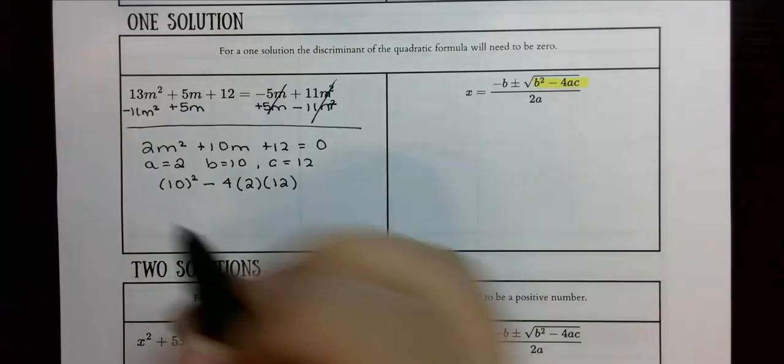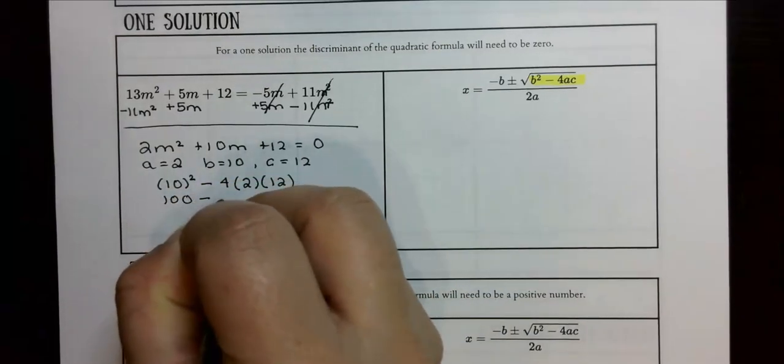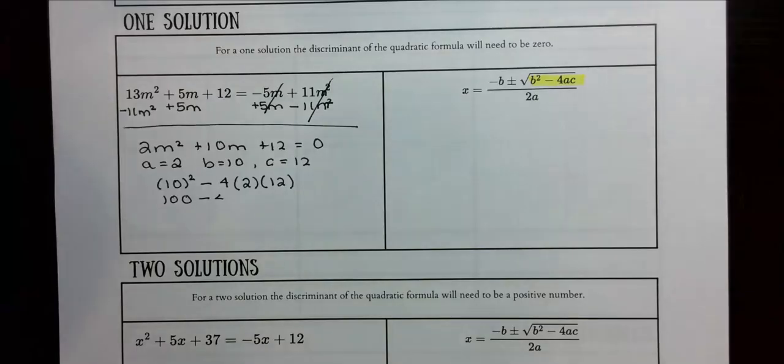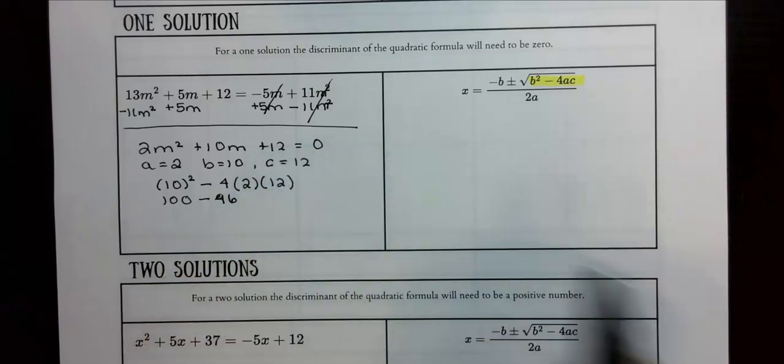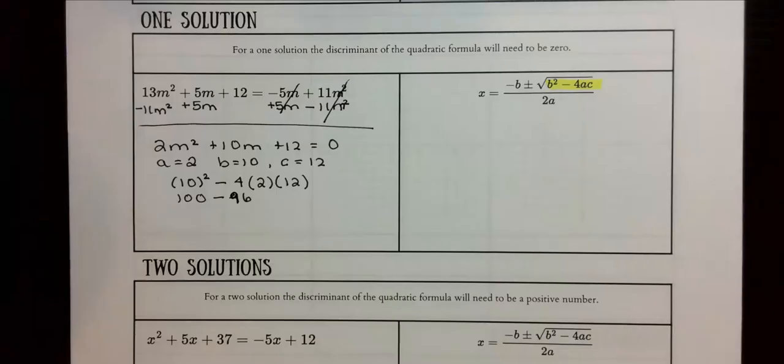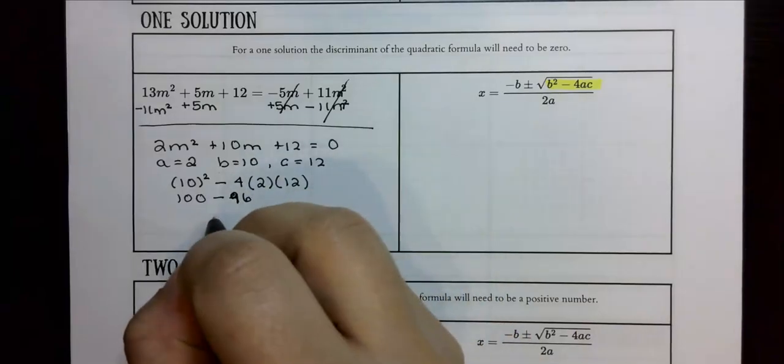So 10 times 10 is 100, minus 4 times 2 times 12, which gives us 96. So we do 100 minus 96, which is equal to 4.